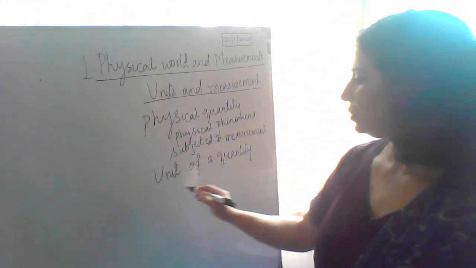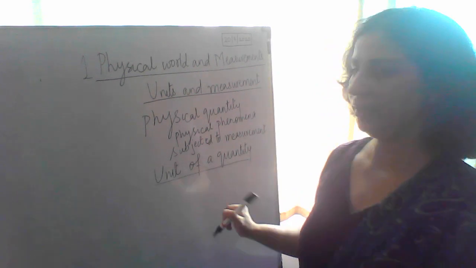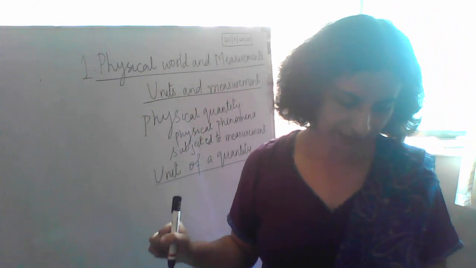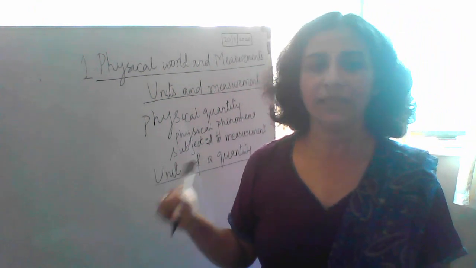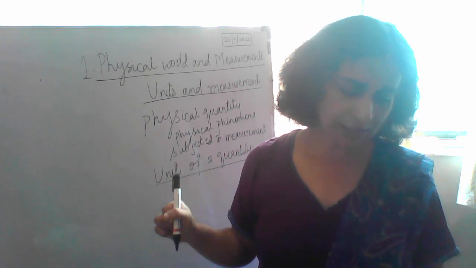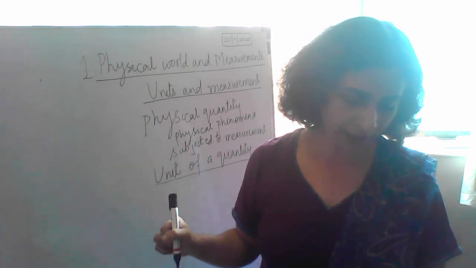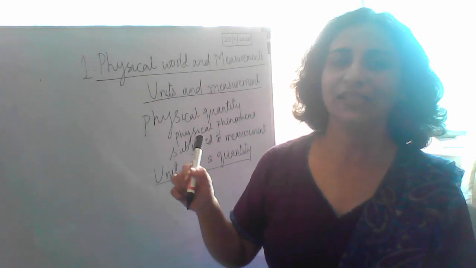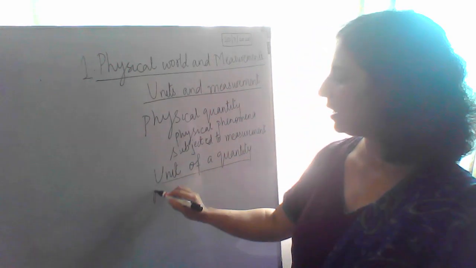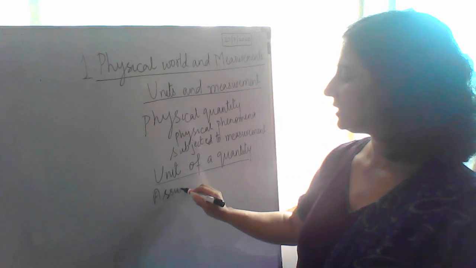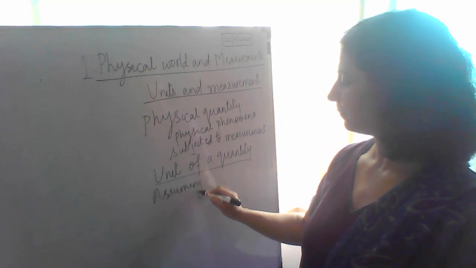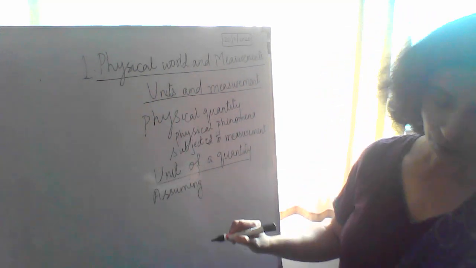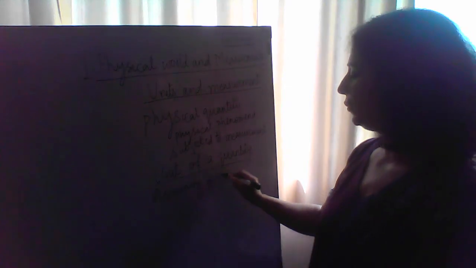Okay, so it is unit of a quantity. This is the next thing we are going to learn. Now in this, you are assuming a certain magnitude of a quantity as a standard. Please write down. It is assuming, what you are assuming? You are assuming a certain magnitude.